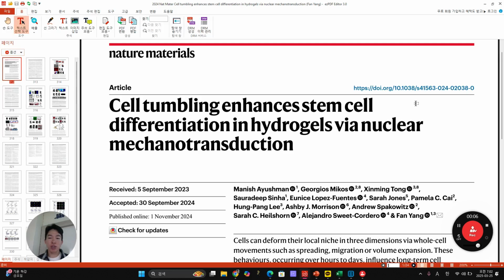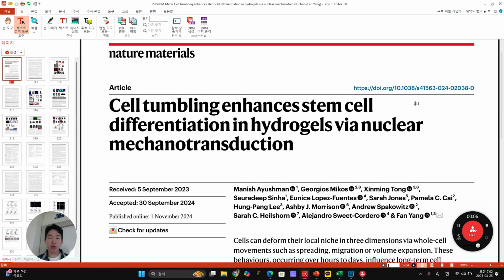So they block this cell tumbling by blebbistatin, an actomyosin inhibitor, from day 1 up to 3, and initial 4 days, middle intermediate, and final late stage. They found out that this earlier inhibition quite diminished chondrocyte differentiation compared to the other ones. So they found out this cell tumbling is quite important for regulating stem cell differentiation into chondrocyte.